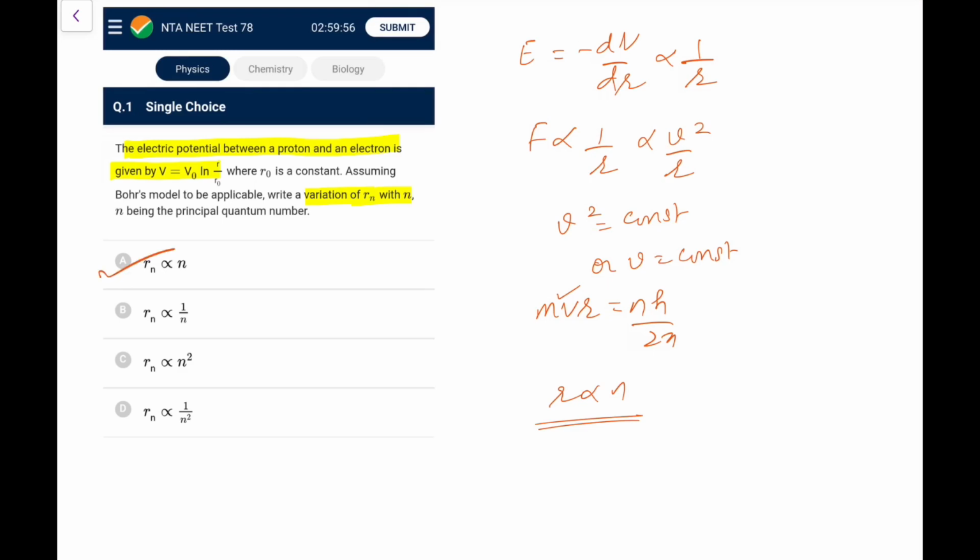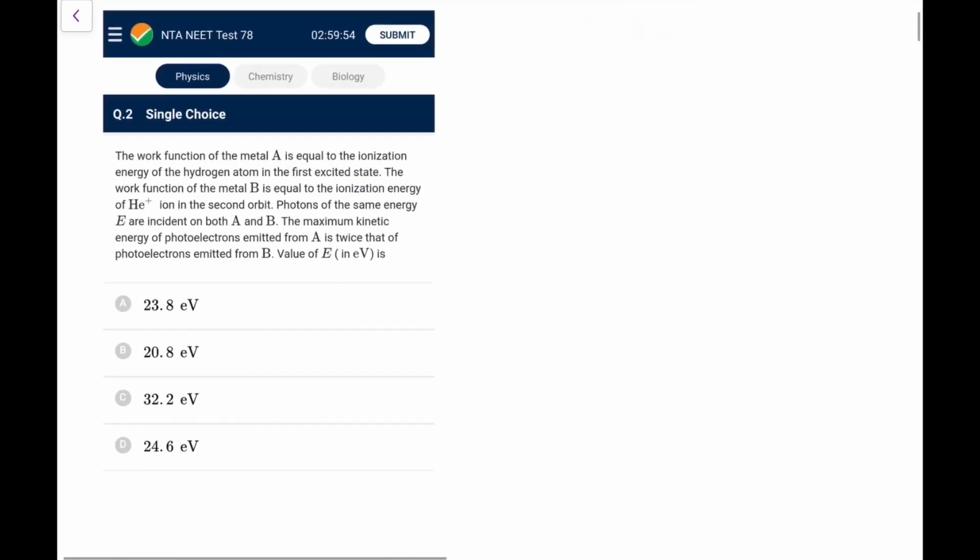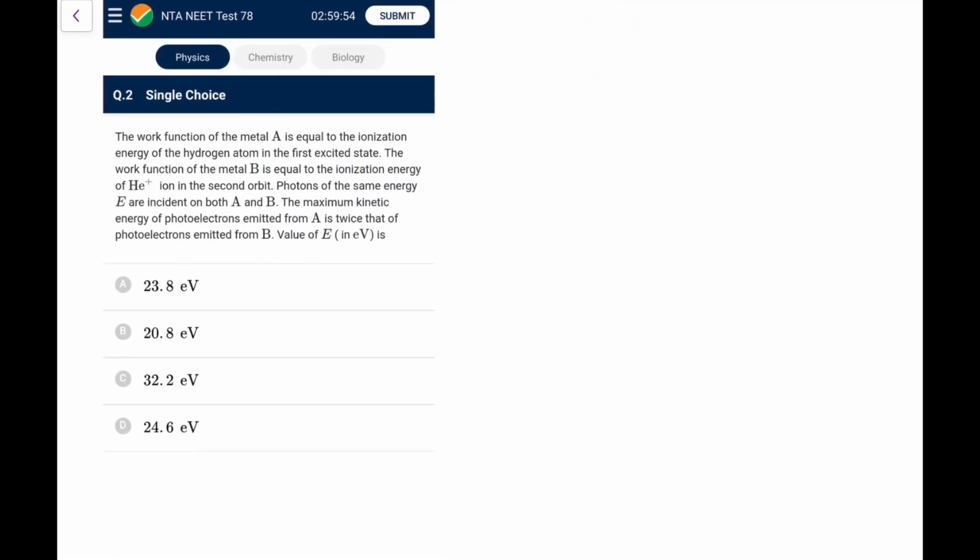Again, it's a standard one. Probably you must have done such a question before. Whenever the Bohr model is mentioned, you have to write mvr equals nh by 2 pi.